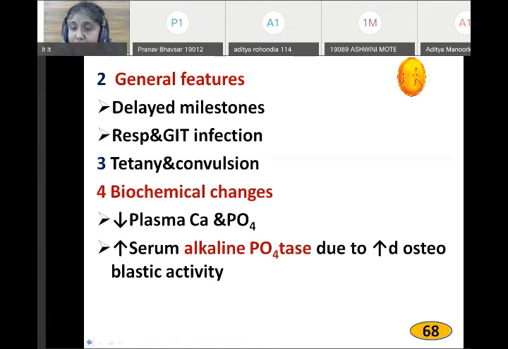Now, second, which is responsible to maintain the blood calcium level? Calcitonin. Calcitonin deposits calcium into the bone when there is hypercalcemia. Very good. Hypercalcemia means increase in the calcium level in the blood. You should know calcium is a very dangerous inorganic ion. When it increases or decreases, it can also give rise to death of that person. So it is very important to maintain the blood calcium level.